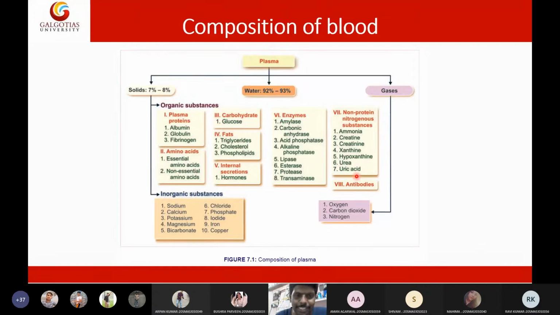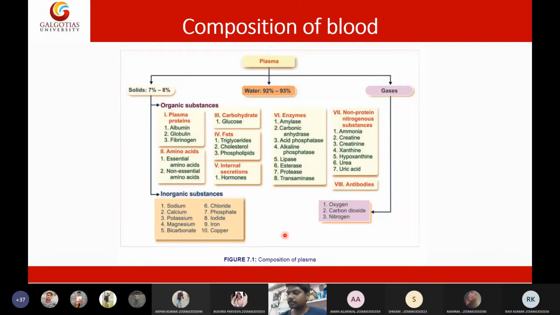Then coming to the inorganic substances, here you can write periodic table, students. Inorganic substances means these are the elements. You can write sodium, potassium, magnesium, chloride, phosphate, iron, zinc. Even we have a trace amount of lithium present in our body. So you can write a few examples of inorganic substances. So this is the composition of the blood.